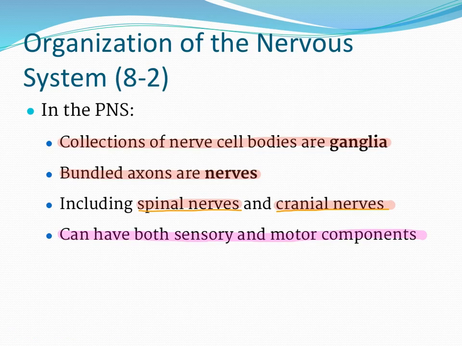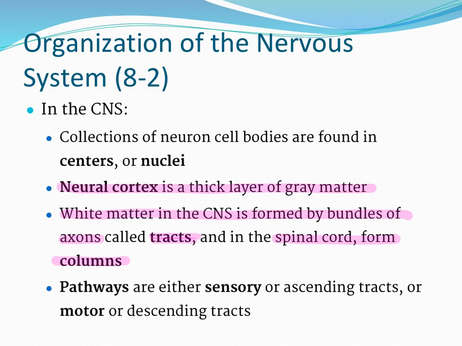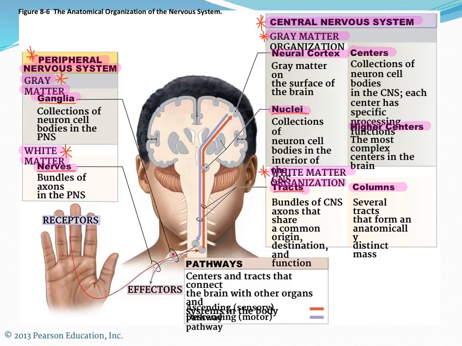Now, you need to know a couple things. We have 2 major sets of nerves called spinal nerves and cranial nerves. They both have sensory and motor components. A couple things that you do need to know: there's gray matter and white matter.